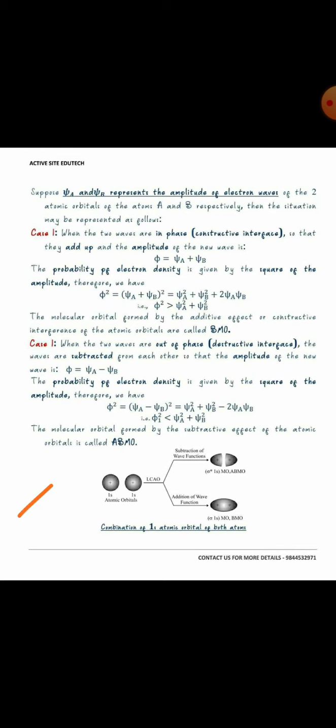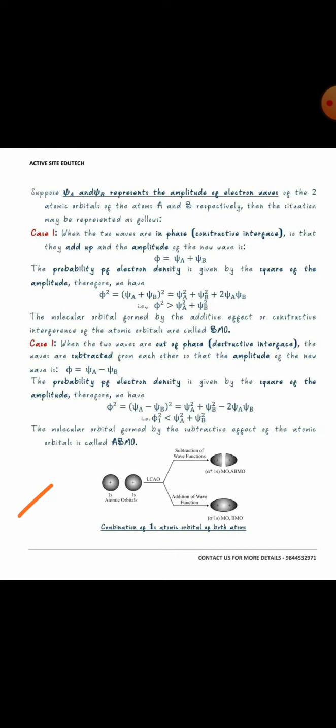Suppose we designate the resultant wave function as phi and the two atomic orbital wave functions as psi a and psi b. In the first case, when the two wave functions undergo constructive interference, the resultant wave function phi will be equal to psi a plus psi b; that is, their amplitudes add up. We know that the probability of finding an electron is taken equal to the square of the wave function.